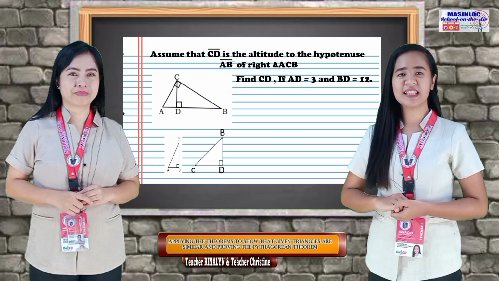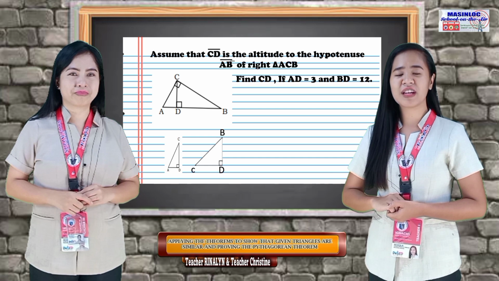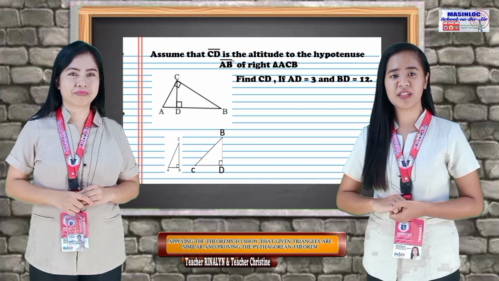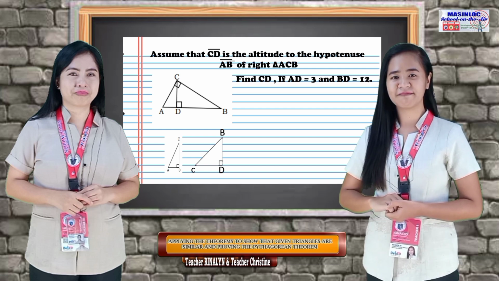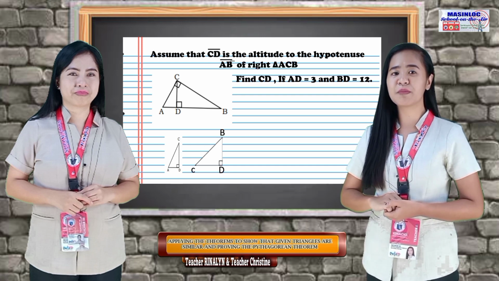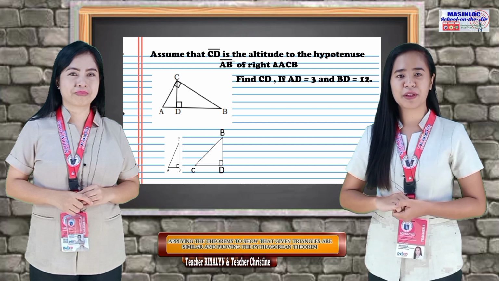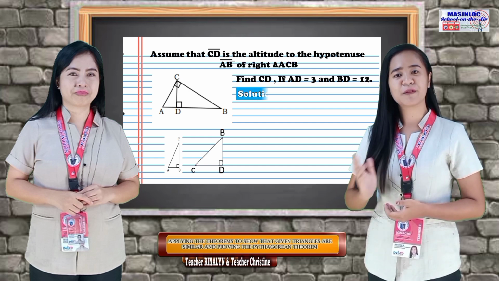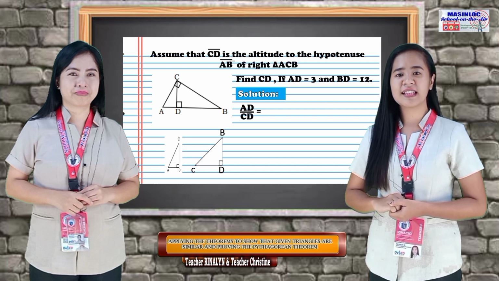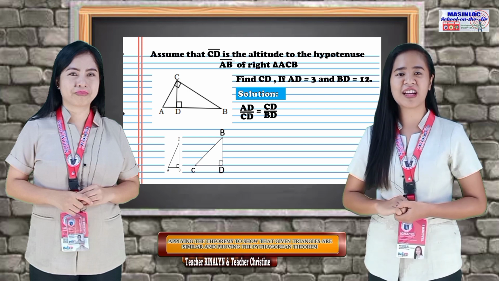Assume that line segment CD is the altitude to the hypotenuse AB of right triangle ACB. Find CD if AD is 3 and BD is 12. In order to solve this, we have to remember the corresponding parts of the triangle. Let's make the illustration simpler. AD from the first triangle corresponds to CD from the second triangle, and CD from the first triangle corresponds to BD from the second triangle.